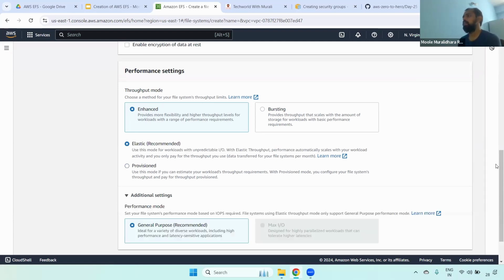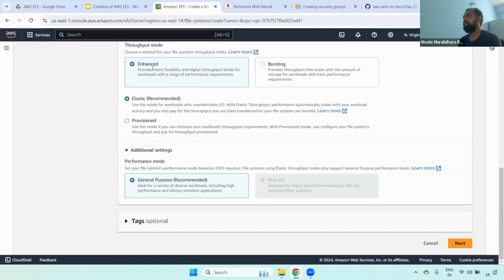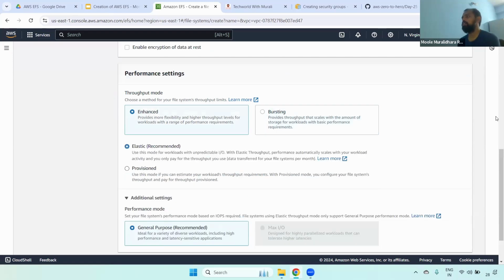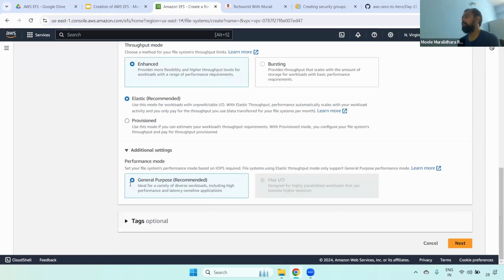Now coming to the additional settings, if you select enhanced, by default it is general purpose only. That is the recommended way. Remember, this is the general purpose and recommended way. It is used for high performance and low latency; latency sensitive applications will choose it. If I select bursting, it will enable maximum IO also, but since I'm selecting enhanced, it allows only general purpose.